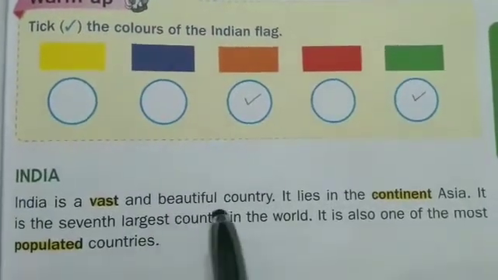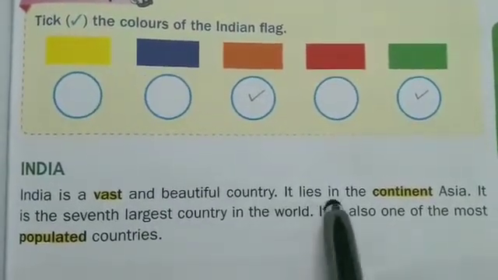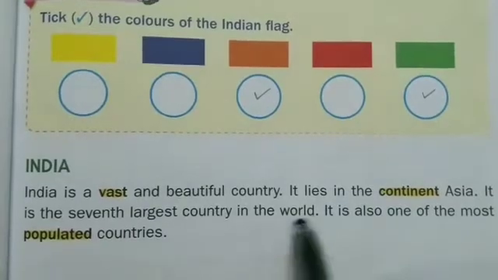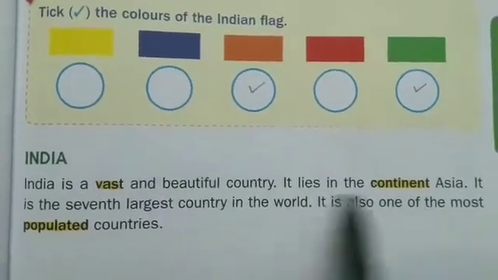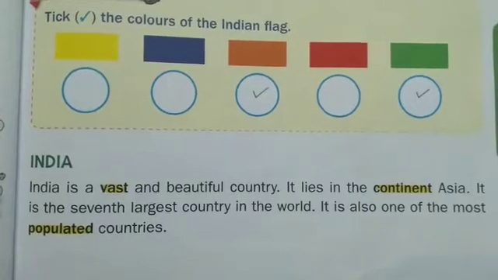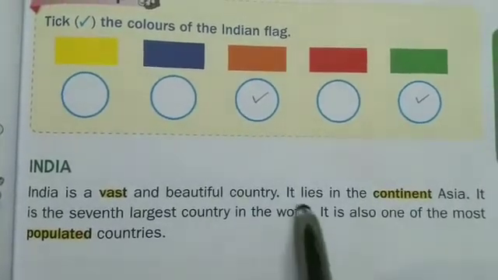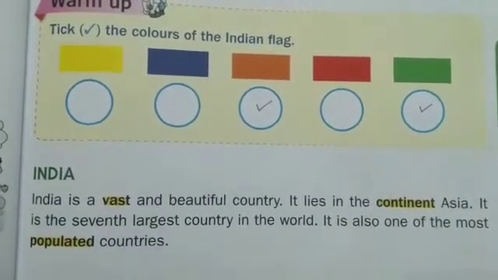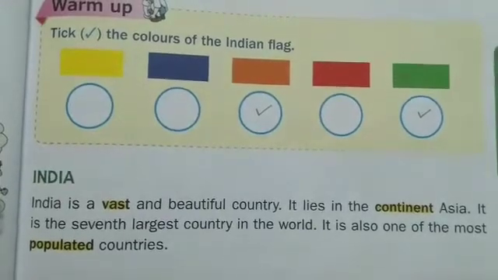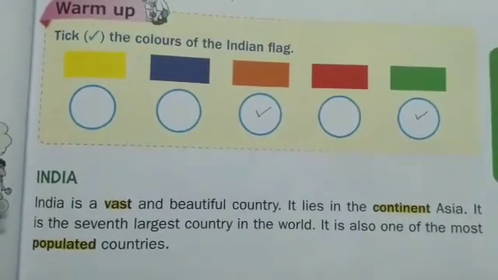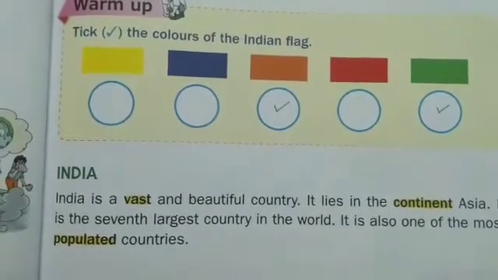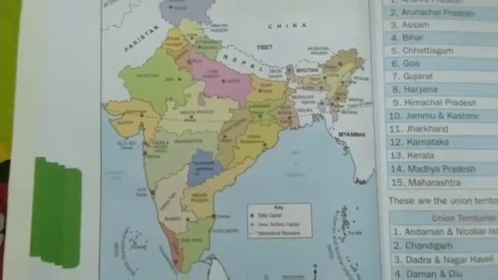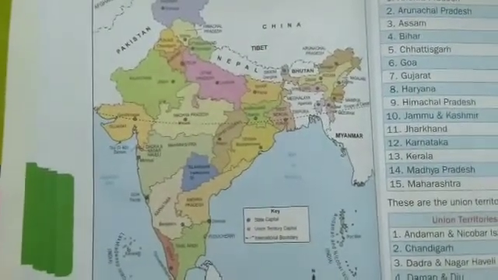India is a vast and beautiful country. It lies in the continent Asia. It is the seventh largest country in the world. It is also one of the most populated countries. So India lies in South Asia. It is the second most populous country and the seventh largest country by land area and the most populous democracy in the world. So on this page, we'll be able to see the map of India.